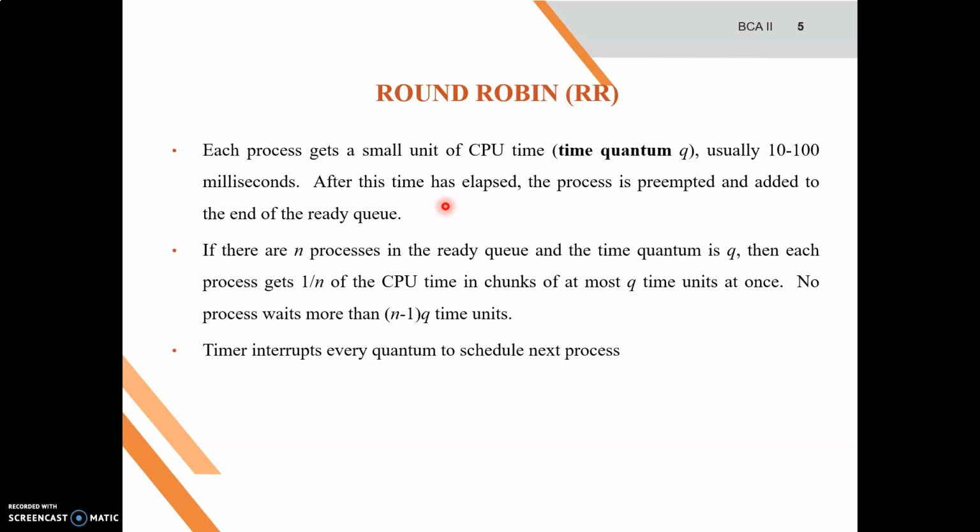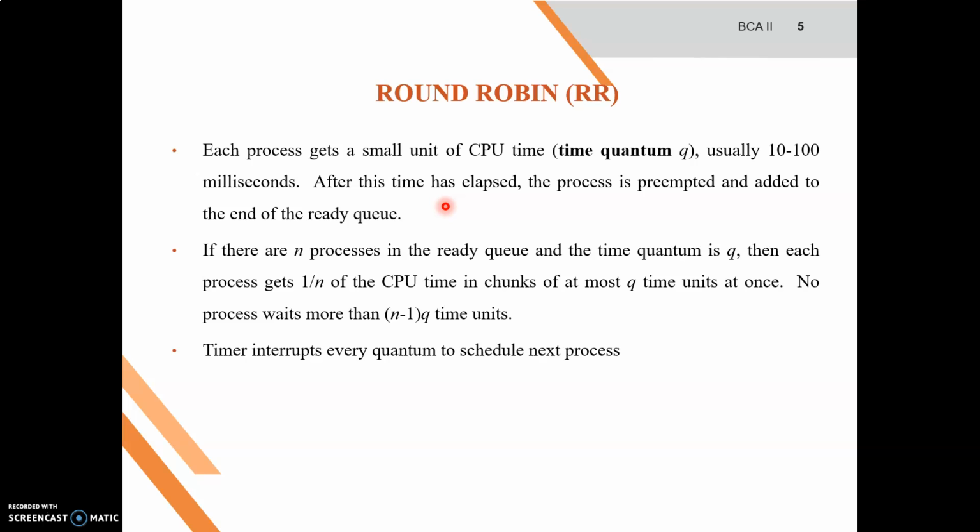The first arriving process is selected according to the FIFO queue and dispatched to the processor. But if it is not able to complete its execution within this time slice, say 4 milliseconds or 10 milliseconds, then an interrupt is generated with the help of the timer. As soon as the timer interrupt arrives, the running process is stopped temporarily. Temporarily, because its execution remains.